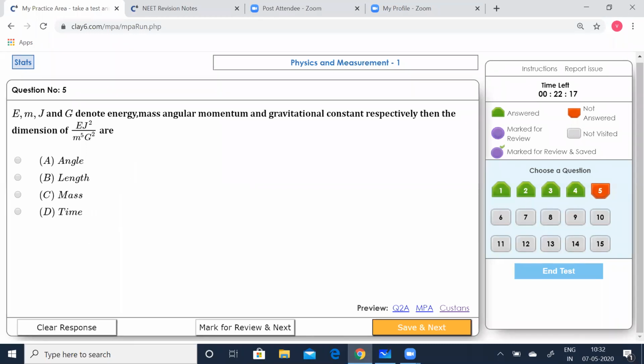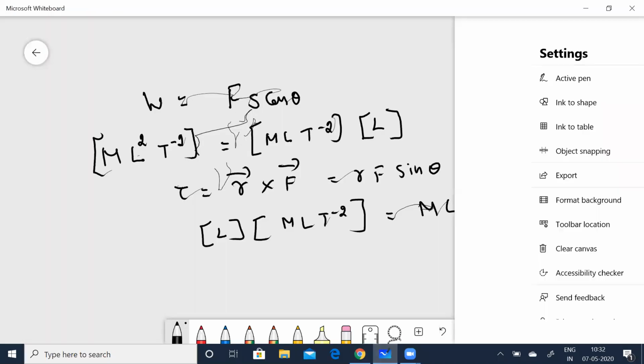Next, going to the fifth question. E, M, J, and G denote energy, mass, angular momentum, and gravitational constant respectively. Then the dimensions of E J squared divided by M to the power of 5 G squared are what? Okay, let us solve this. Let me clear the board. Now see, it's given as E J squared divided by M to the power of 5 G squared.